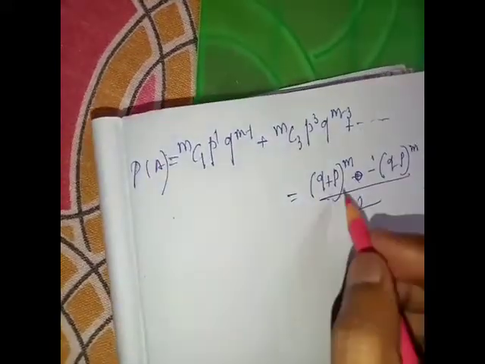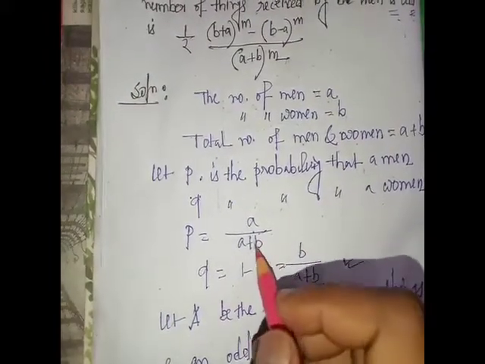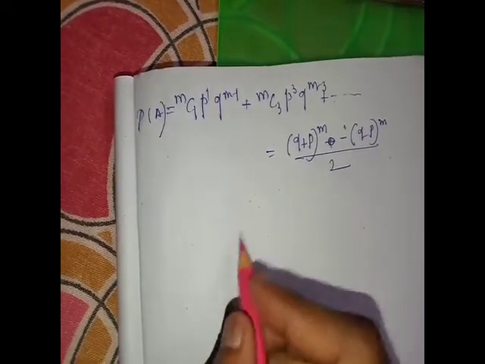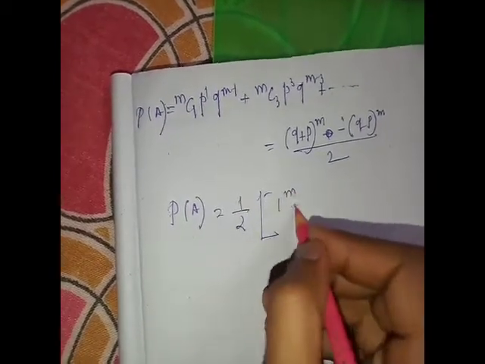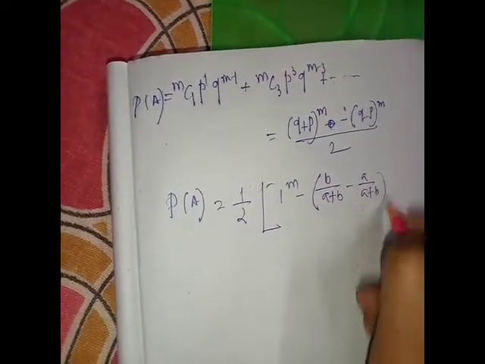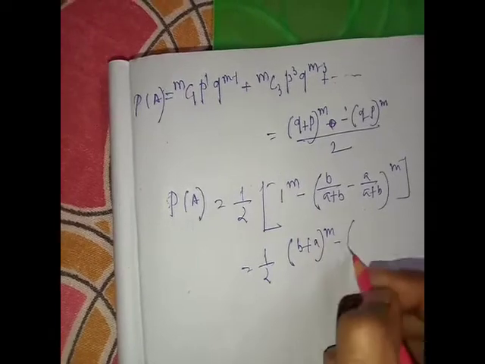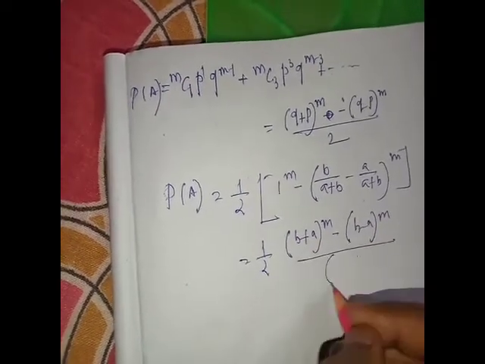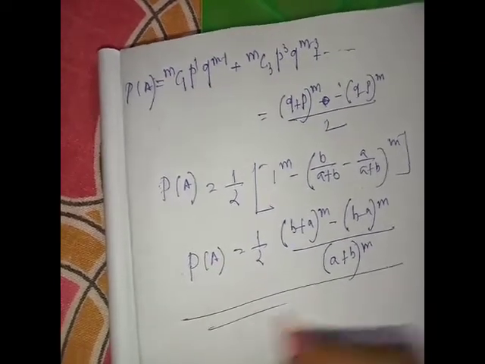This is equal to the probability of A. Putting the values of p and q, where p is a by a plus b and q is b by a plus b, we get the probability of A is half of ((b plus a) whole to the power m minus (b minus a) whole to the power m) by (a plus b) whole to the power m. This is the required result.